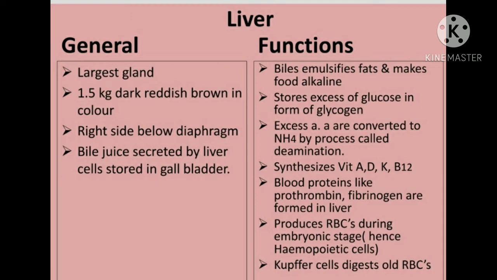The function is, liver also produces blood proteins like prothrombin and fibrinogen. All these are formed in the liver. So the liver produces different types of blood proteins like prothrombin and fibrinogen. Okay.